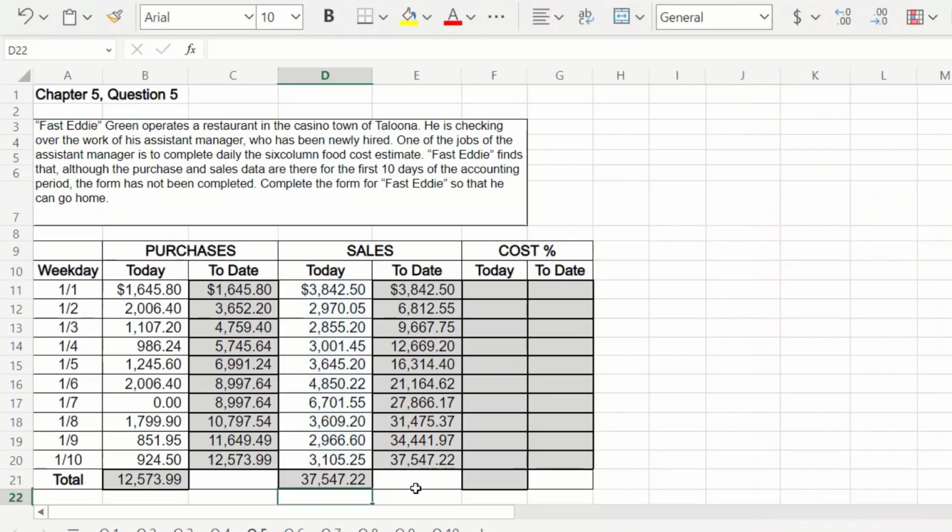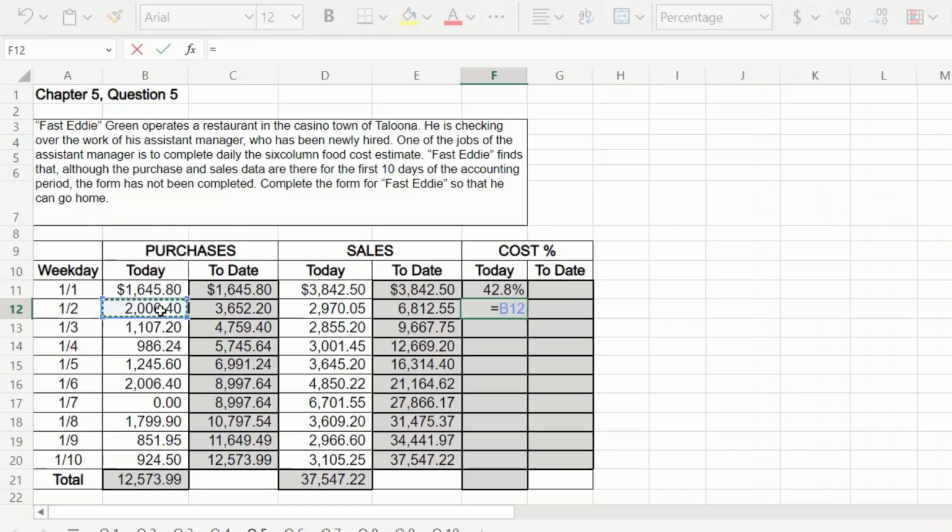Okay, then we want to look at our cost percentage. All right. So we're going to take today's cost percentage. We're going to take our purchases, we're going to divide that by, actually, we're going to take today's purchases, divide it by today's sales. We'll do that for this whole column.